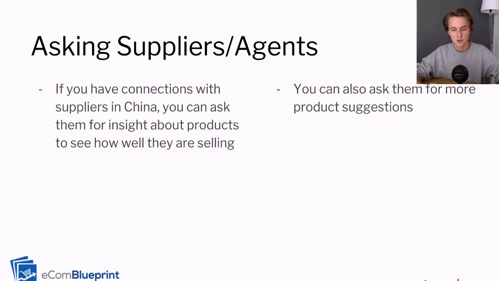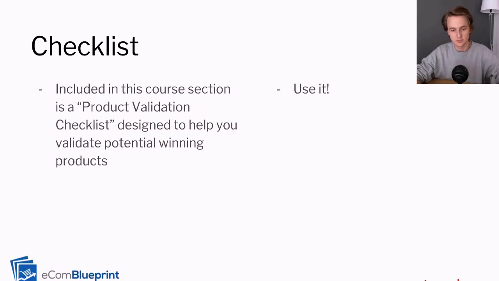And so you can combine that data, then you can go on AliExpress and see what's the total amount of orders per day as far as you know, and then combine that with the trend. And when you put everything together, you get a clear picture of whether or not it's a good product to jump into. I did include a checklist for product validation, so make sure to use it. It's going to be in the text section of the course. I don't really know how it's going to be set up, but you can just download that checklist, and it's going to help you validate these products. So make sure to use it.